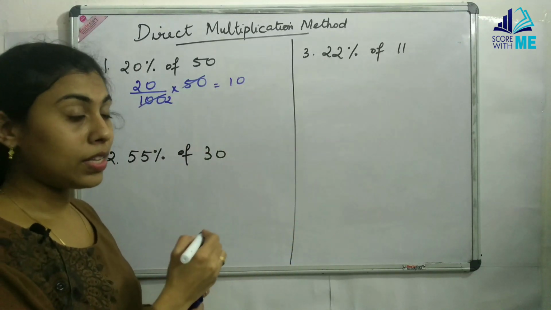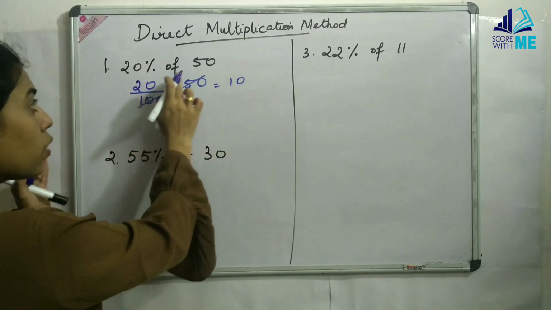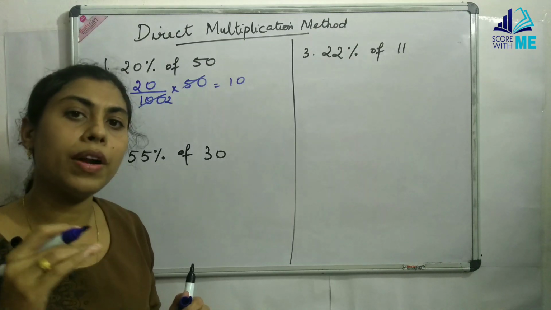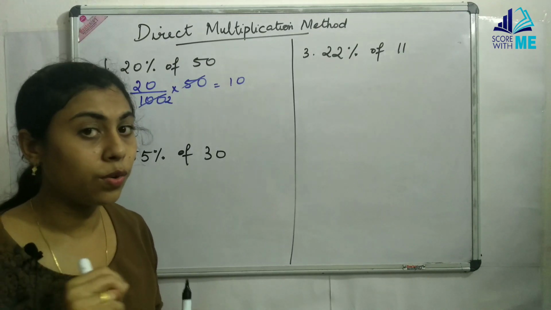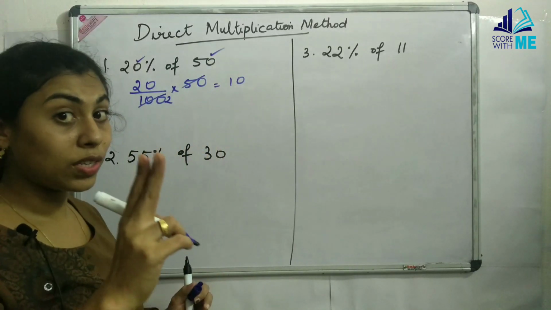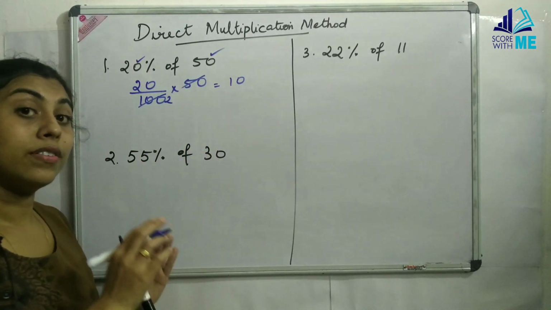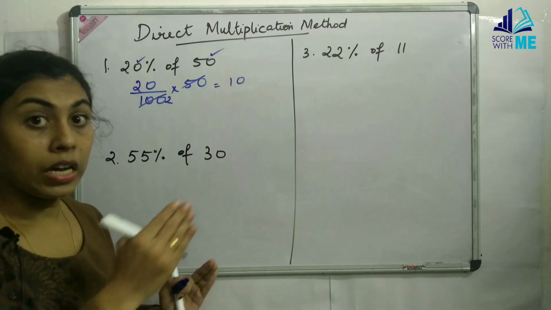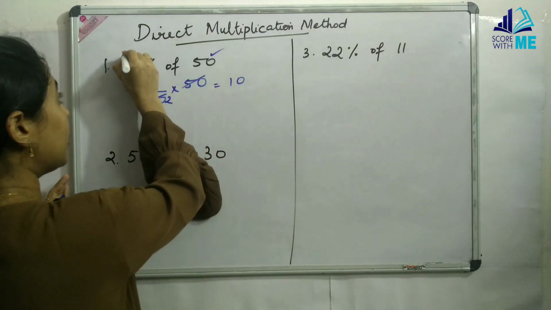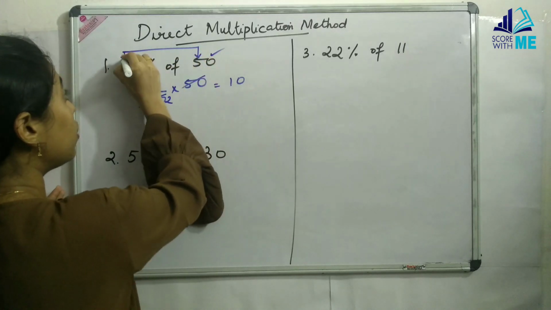But do we need to do this? Let us wait and see. We know that 20% means 20 by 100, and that denominator 100 is definitely going to have 2 zeros. So when we see the question, see here how many zeros we have. Here we have got 2 zeros in our question itself. So there is no need to do any sort of division or cancellation. Directly from the question itself, just multiply this 2 and 5.